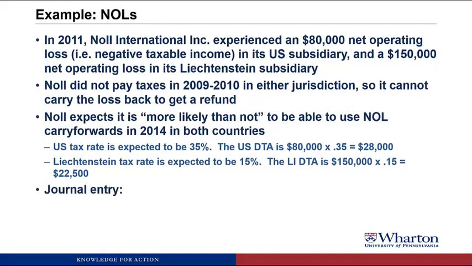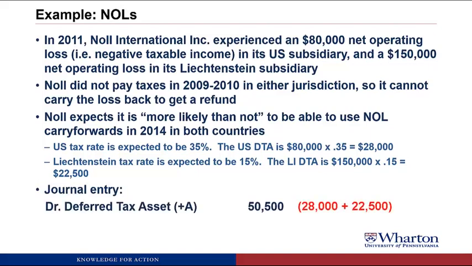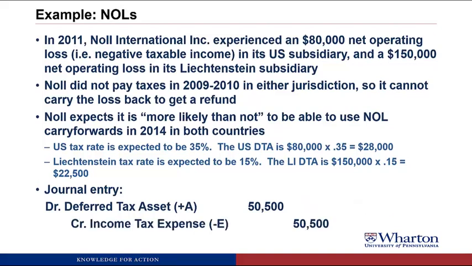So the journal entry, and I will not put up the pause sign, I'll just do this with us together. We're going to debit a deferred tax asset for $50,500. So that's adding together the two deferred tax assets from the two countries. So that represents the future expected tax savings. And then we're going to credit income tax expense for $50,500.